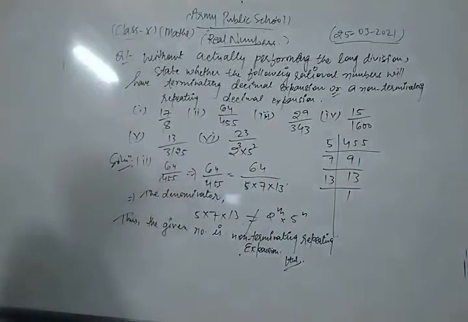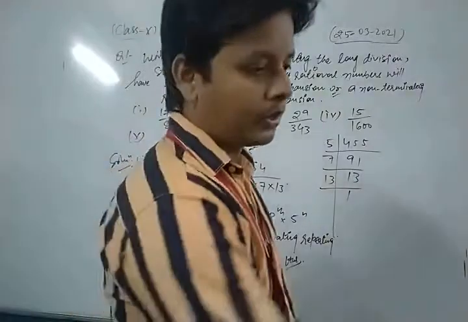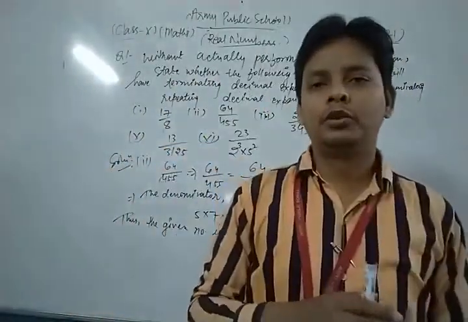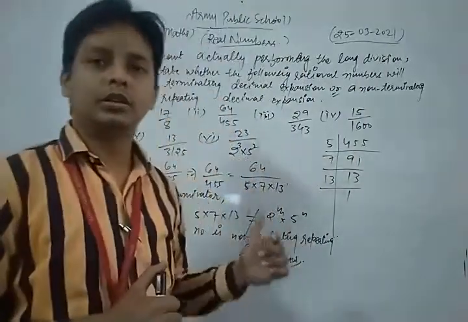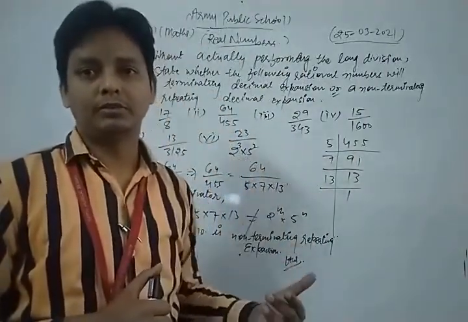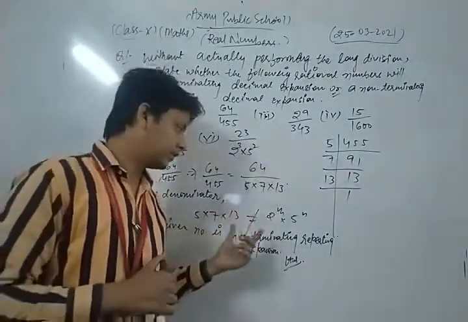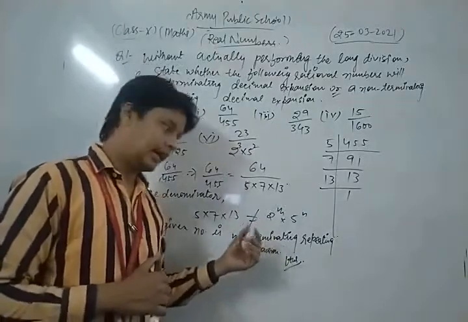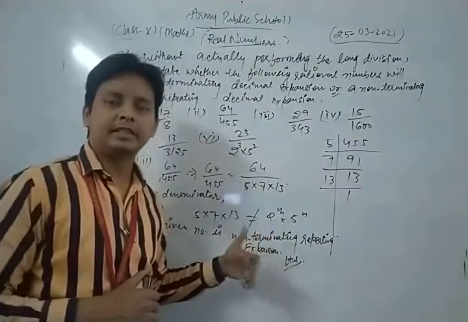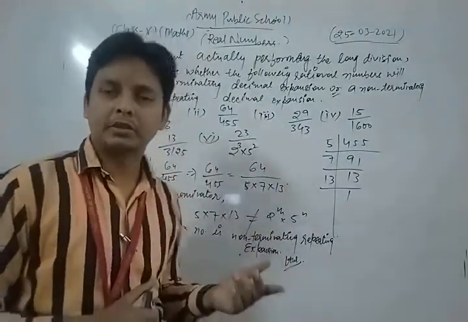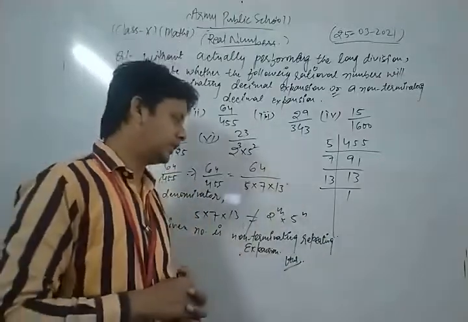So in solving this type of question, first we do the prime factorization of the denominator of the given number. After that, we observe whether the factorization is of this form or not. If the denominator is of the form 2 power m into 5 power n, then it is called a terminating decimal expansion. Otherwise, it is said to be a non-terminating repeating expansion.